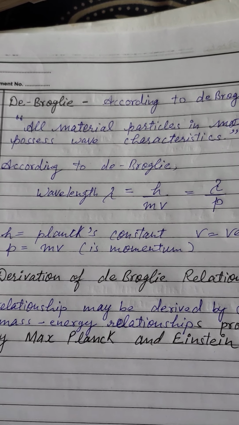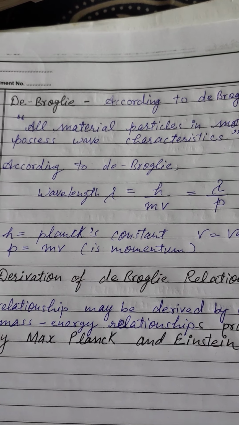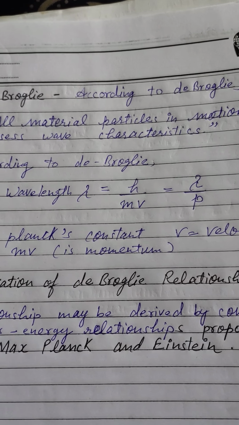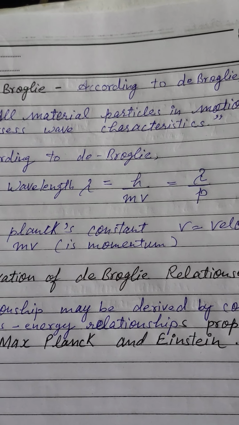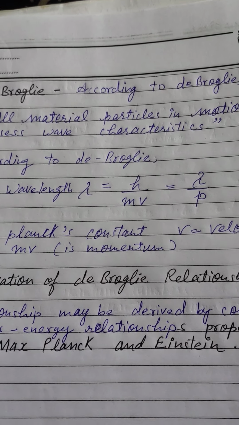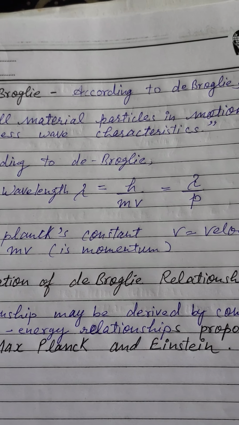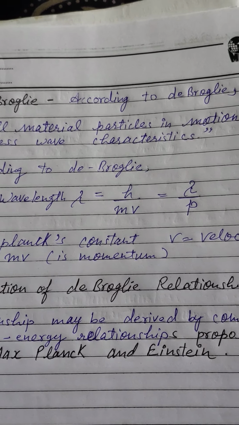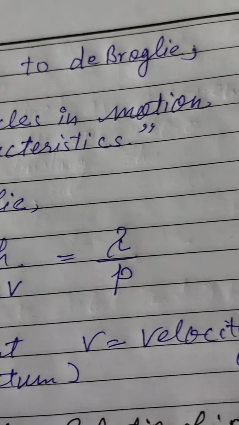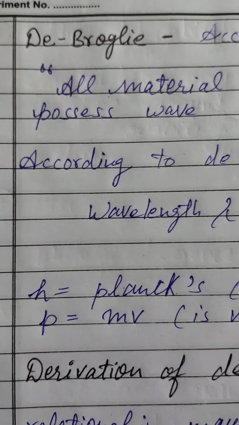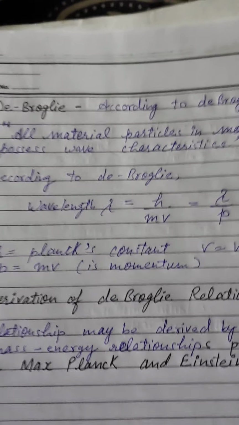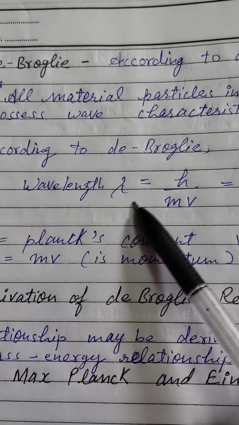De Broglie, a scientist, suggested that just as light exhibits wave and particle properties, all microscopic material like electron and proton also behave as a particle as well as a wave. This means that an electron which has been regarded as a particle also behaves like a wave. So according to de Broglie, all material particles in motion possess wave character.